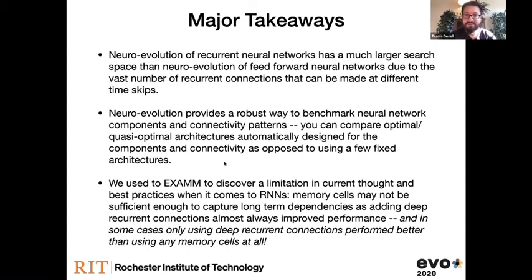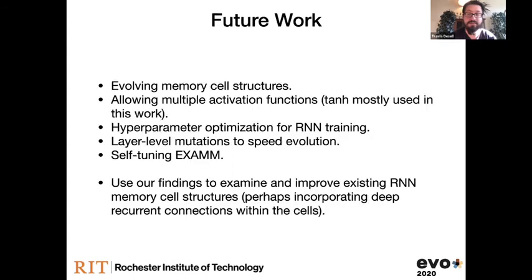And then in our study, we found a limitation in current thought and best practices when it comes to RNNs. So at least for our time series data prediction, memory cells aren't the be all and end all. Adding in these deep recurrent connections adds quite a bit of benefit. So we're obviously missing something when it comes to these memory cells. And in some cases, we were able to beat out memory cells just using deep recurrent connections, which is pretty cool. So we have a bunch of future work here.